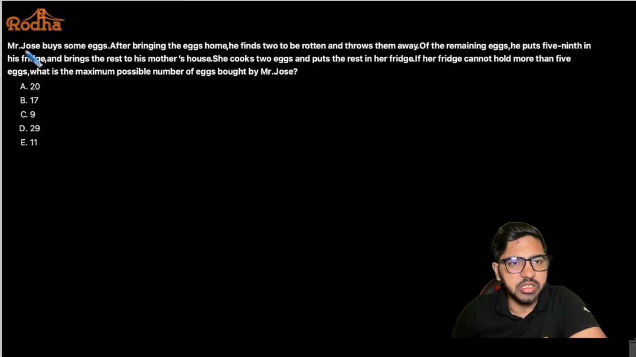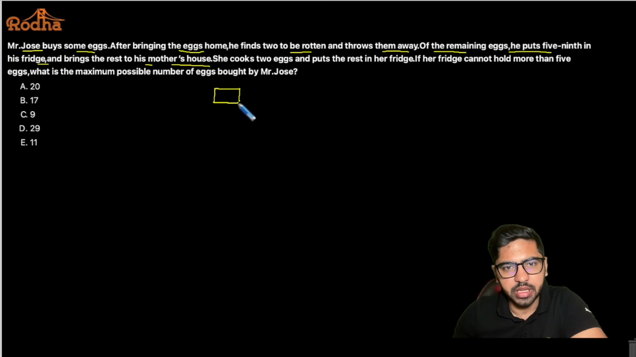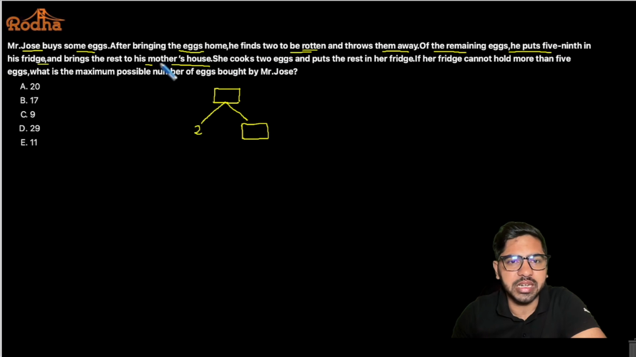It says Mr. Joes buys some eggs. After bringing the eggs home, he finds 2 to be rotten and throws them away. Okay. Of the remaining eggs, he puts 5 by 9th in his fridge and brings the rest to his mother's house. Alright. So I do not know how many eggs Mr. Joes has bought. Okay. He throws 2 of them away. Why? Because they are rotten, right? And of the remaining eggs, whatever is remaining here, I do not know how many eggs are remaining, right? Whatever is remaining, he puts 5 by 9th in his fridge and brings the rest to his mother's house.